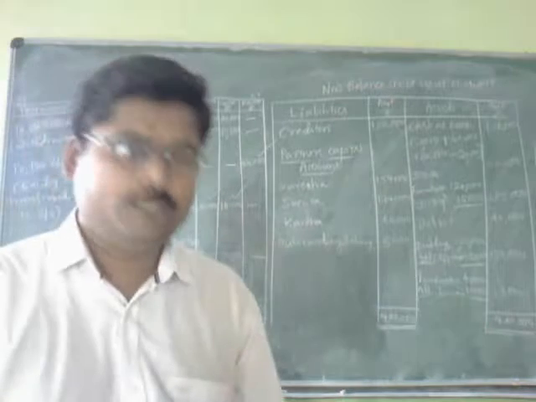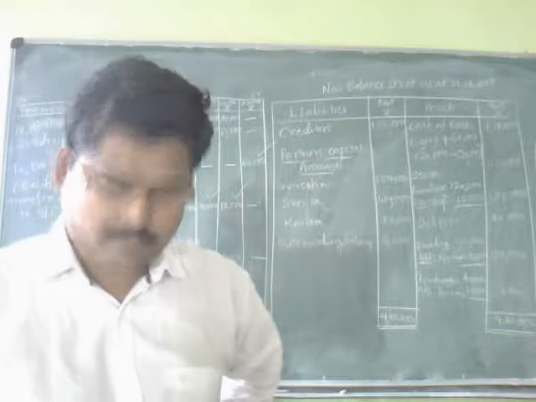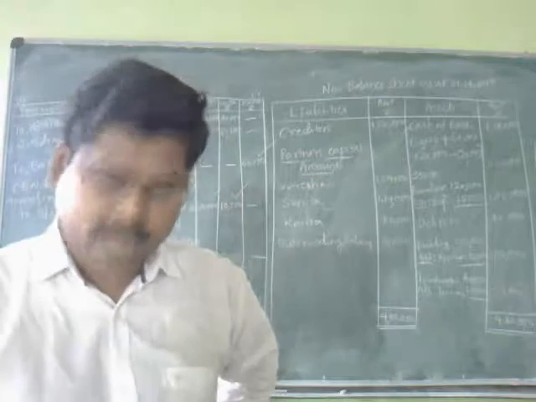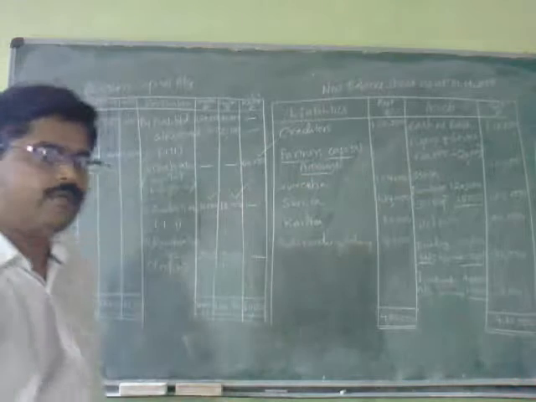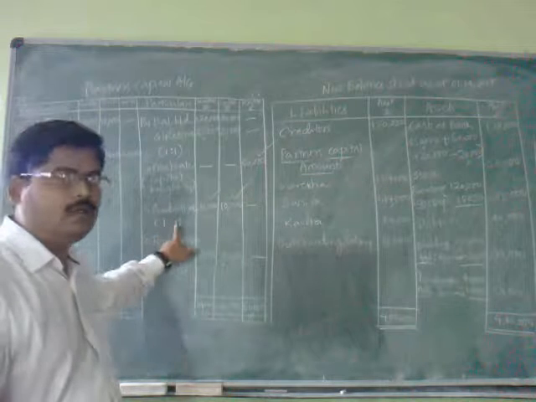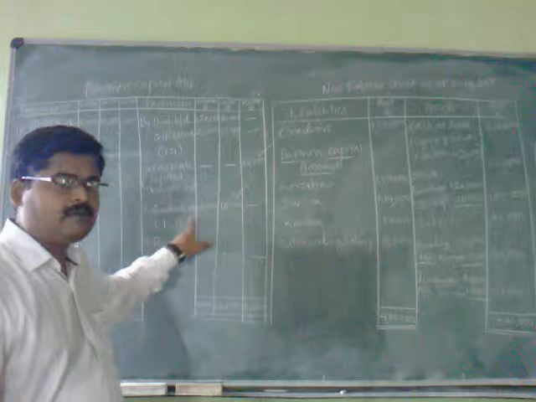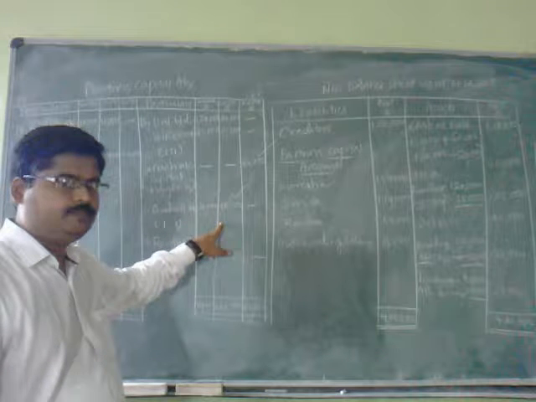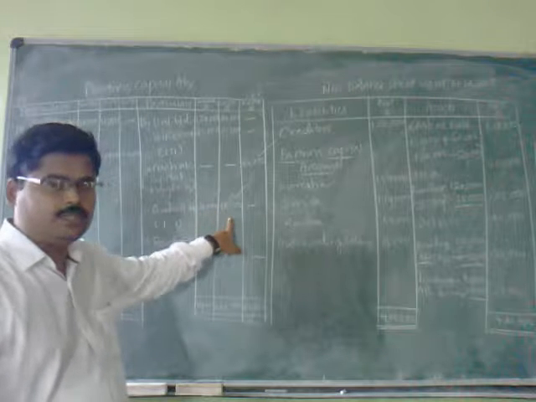This is how we are going to solve the problem of admission of a partner. That is the second situation, when the new partner brings his or her share of goodwill in cash and it is withdrawn. You can find that she has brought in cash for the sake of goodwill 20,000 and in equal ratio it has been distributed.